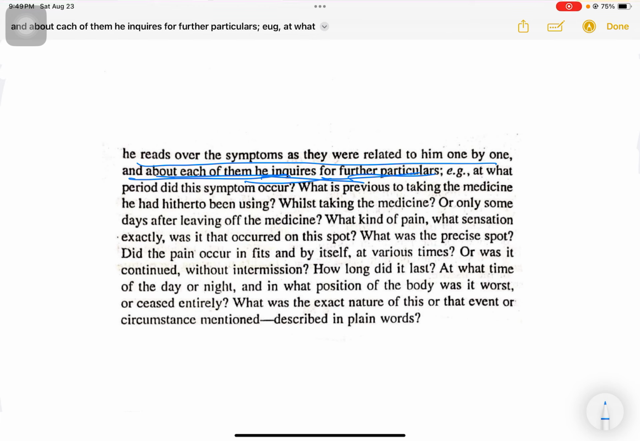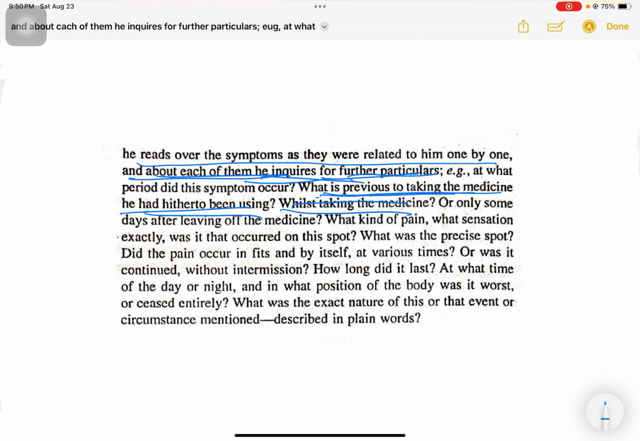Example, at what period did this particular symptom occur? So what type of particular questions can we ask in order to complete the symptom narrated by the patient? These are some of the examples that Hahnemann has mentioned in aphorism number 86. For example, at what period did this symptom occur? What was there previous to taking the medicine he had hitherto been using? So what symptoms were there before he was taking these medicines? What symptoms were there while taking the medicine, or only some days after leaving off the medicine?